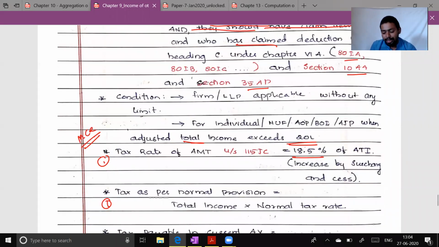What is the rate of tax of AMT? The rate of tax is 18.5% of adjusted total income. ATI is adjusted total income. There is a format for adjusted total income that we'll look into. As increased by surcharge and cess.